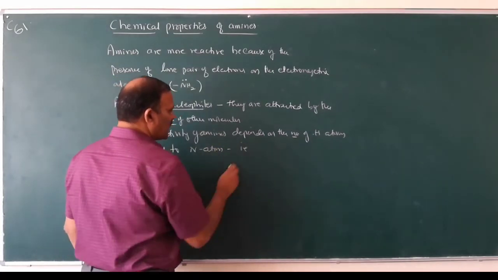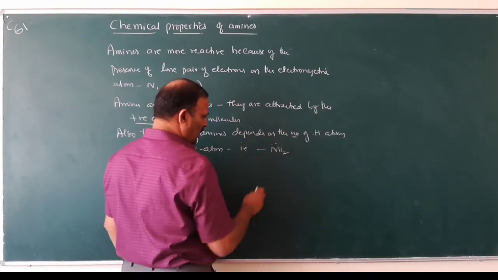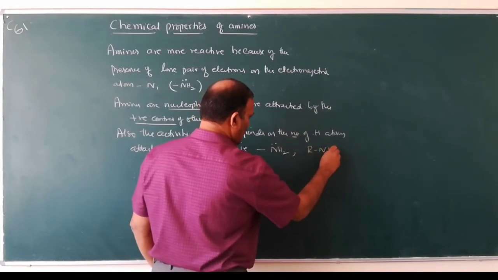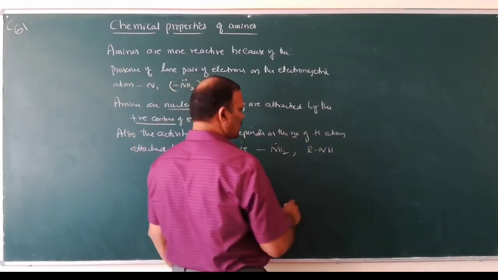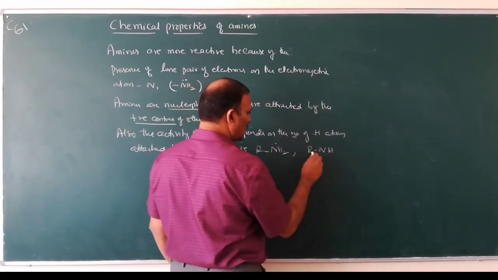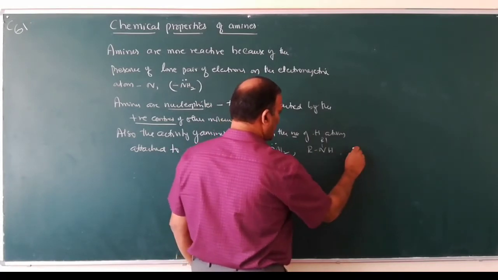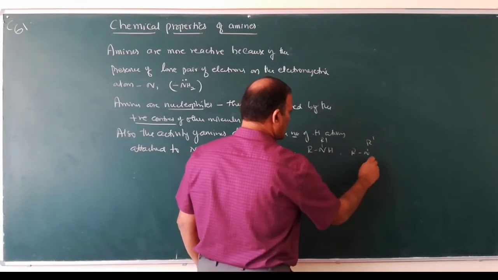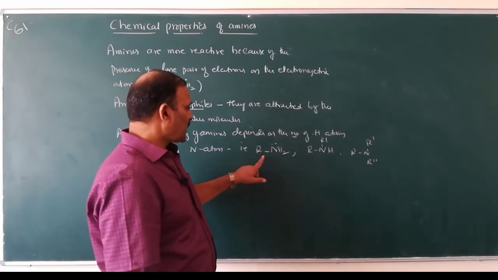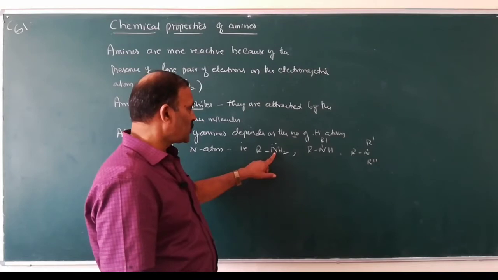In primary amines, two hydrogen atoms are attached to nitrogen. In secondary amines, one hydrogen atom is attached to nitrogen. So this is primary RNH2, this is secondary RNHR', and this is tertiary RNR'R''.